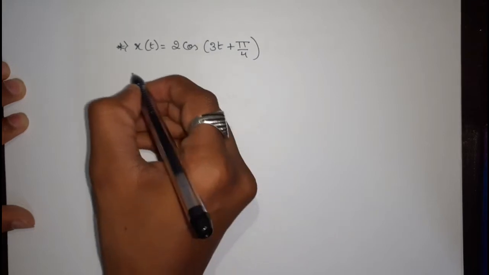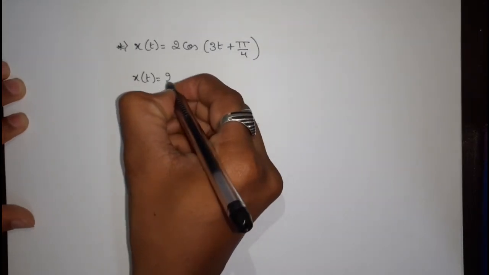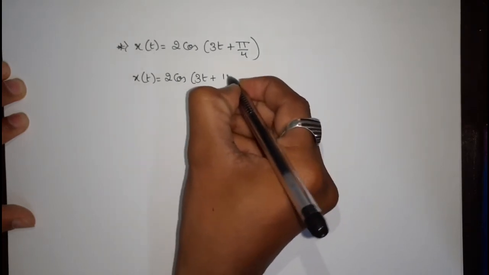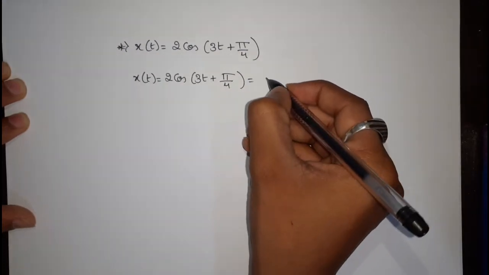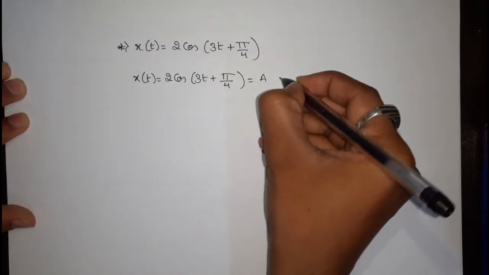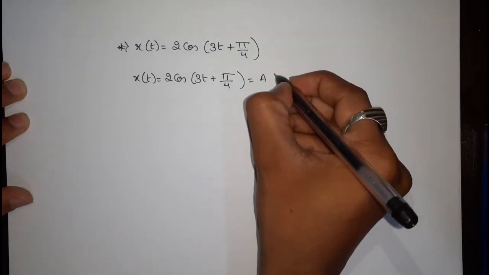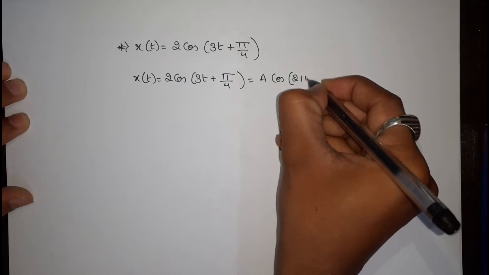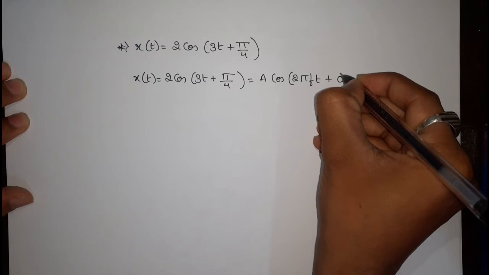Now, we compare the expression x of t is equal to 2 cos 3t plus pi by 4 to a fundamental expression, or a basic concept, like A cos 2 pi ft plus phi.